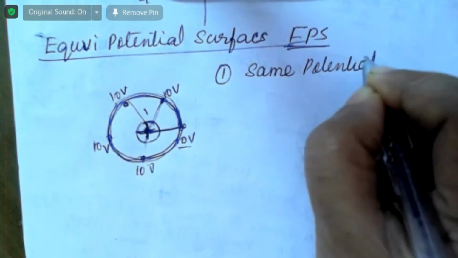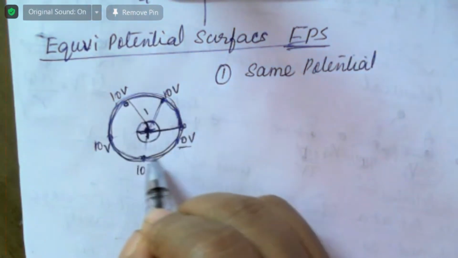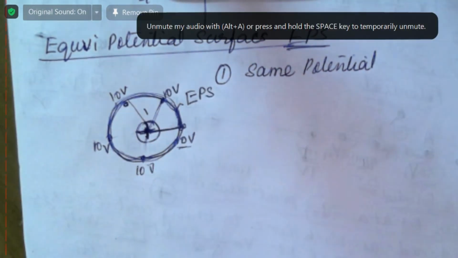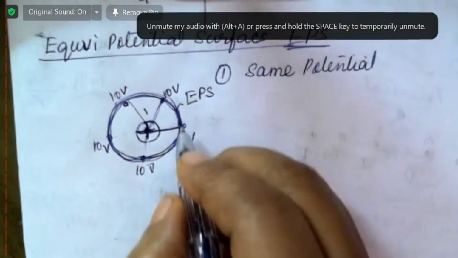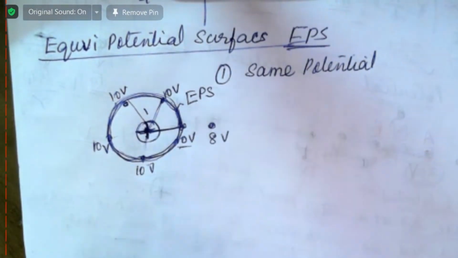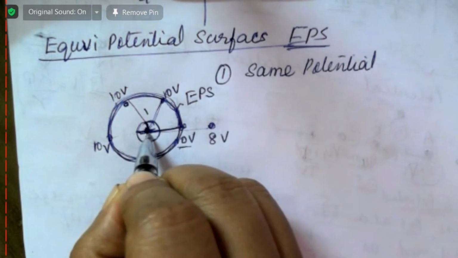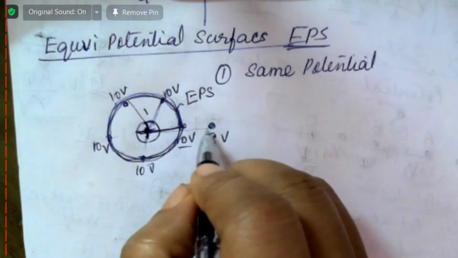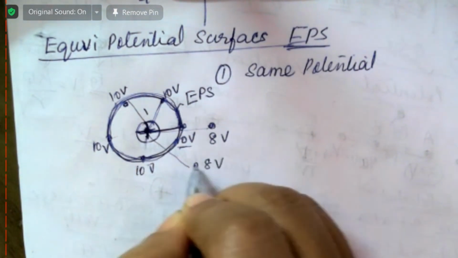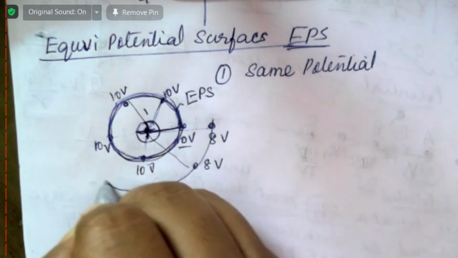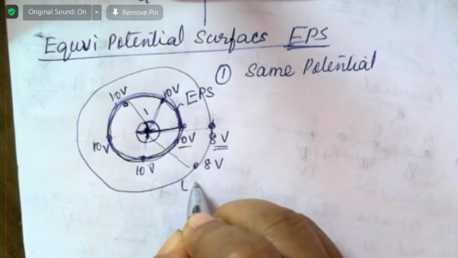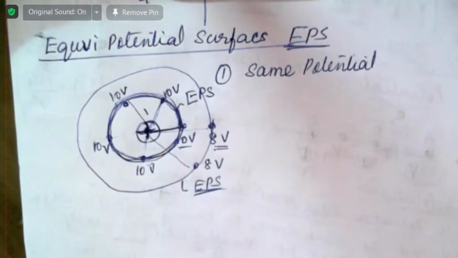So every point on that surface has the same potential, and this is one equipotential surface. Now take another point, maybe over here. Assume this has 8 volt as potential, because as you go away from a positive charge, the potential decreases, KQ by R. Similarly, every point at the same distance will have 8 volt. So this is another equipotential surface.